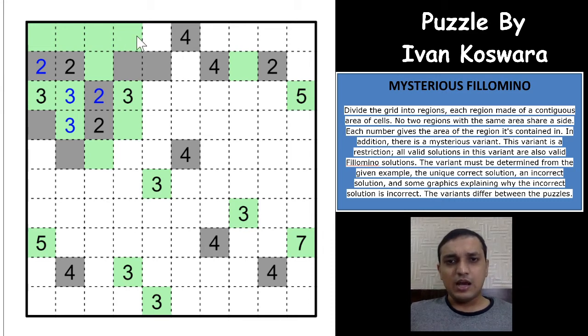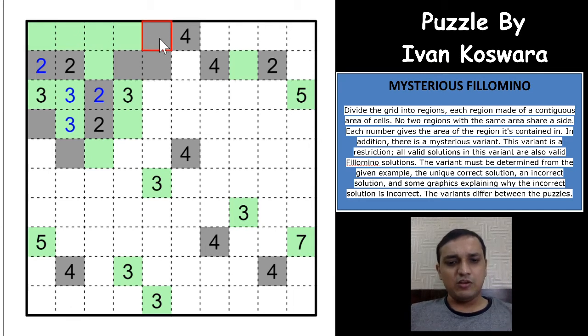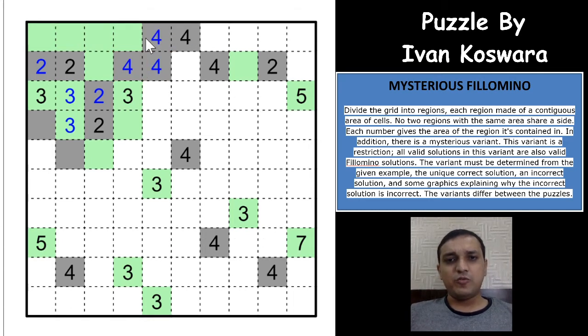Now again, if you see this green cell region, this is an odd number region, right? So if you extend one more, this becomes an even number region, but green should always be odd according to the puzzle that we are solving now. So which means that this would have to be even. And now we have completed the 4 here with the 4 cells in it, so which means all the others would have to be odd.